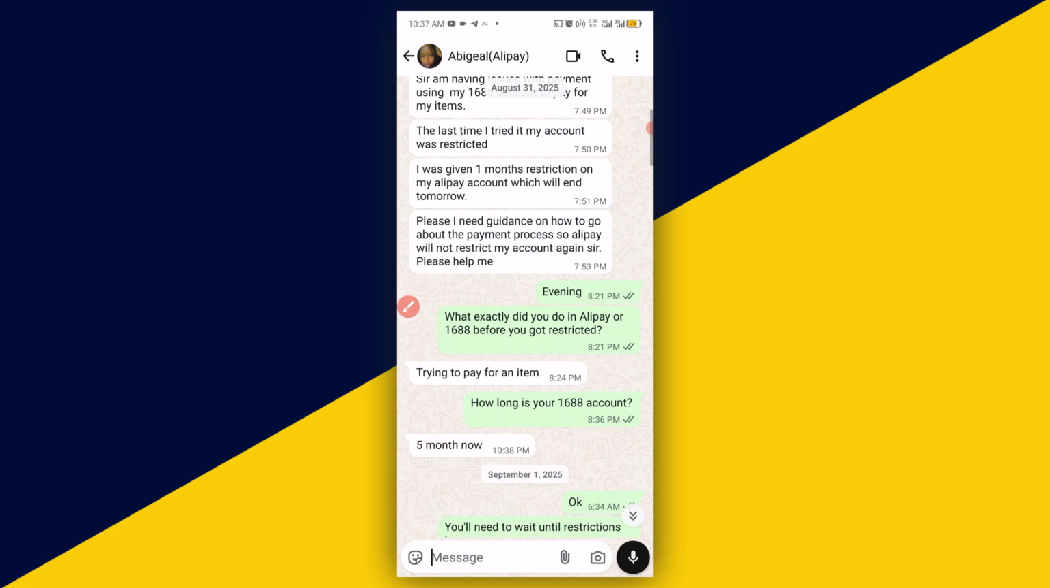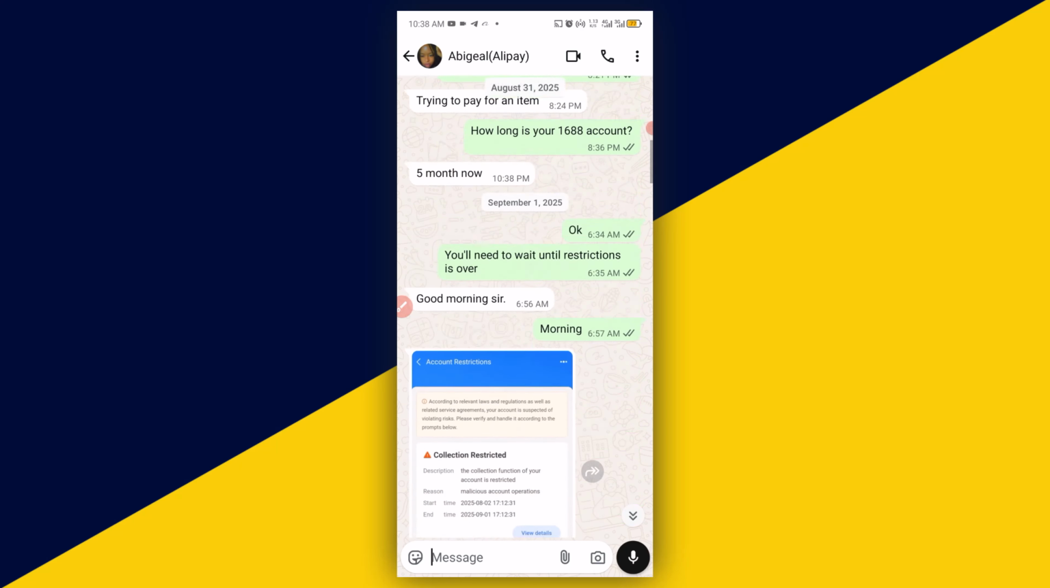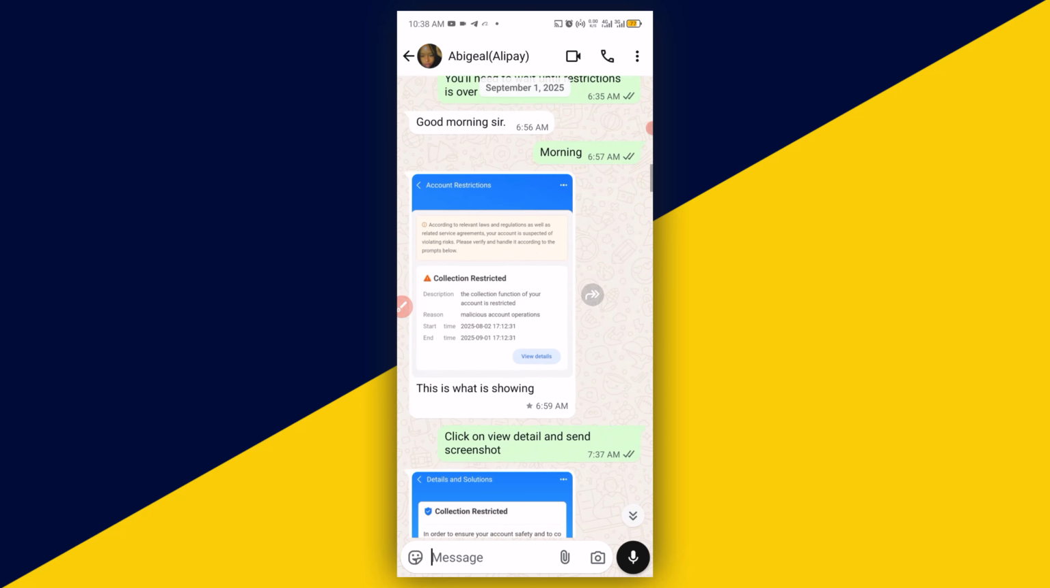And my response here: good evening. What exactly did you do in Alipay or 1688 before you got restricted? This is my question right here. She said, trying to pay for an item. How long is your 1688 account? She said 5 months now. I said, okay, you will need to wait until the restriction is over. So good morning, sir. Good morning. And this is the first conversation between me and this person, and I will tell you what exactly happened and how we eventually solved the problem.